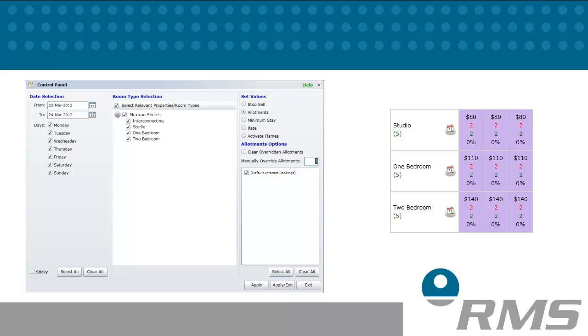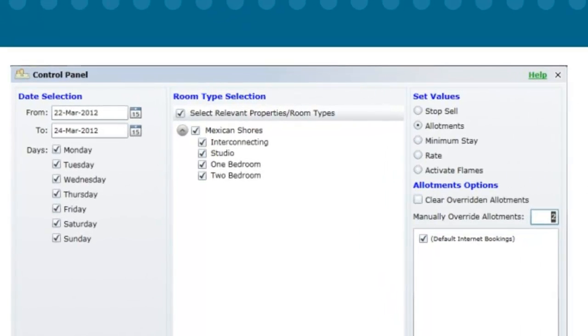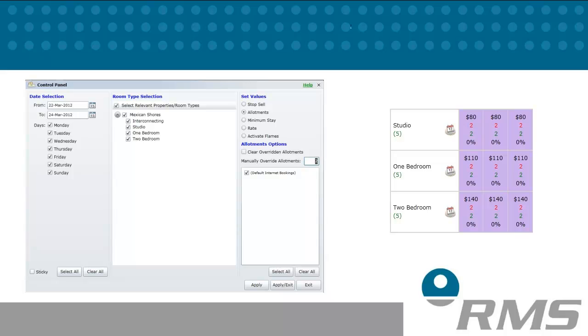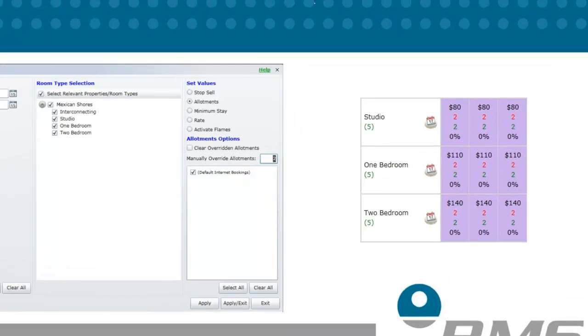This short movie will take you through the steps on how to override your allotments using the control panel. This feature allows you to quickly change the allotments set for multiple online agents and categories from one screen. When allotments are changed from your control panel, your online module will read from this new setting.